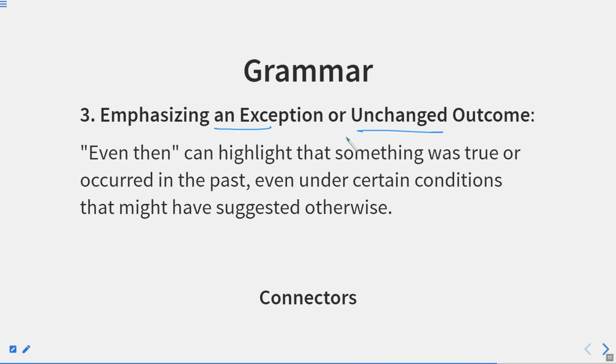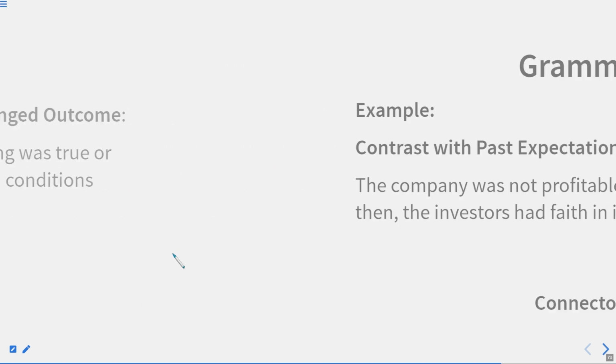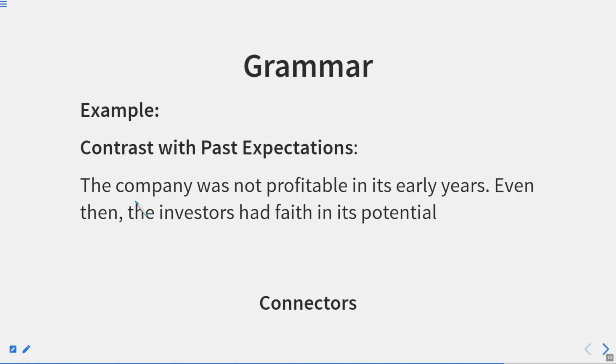Emphasizing an exception or unchanged outcome, even then can highlight that something was true or occurred in the past, even under certain conditions that might have suggested otherwise. For example, the company was not profitable in its early years. Even then, the investors had faith in its potential.